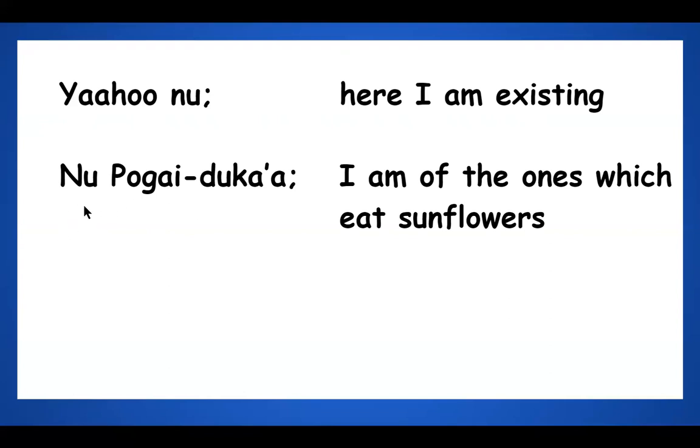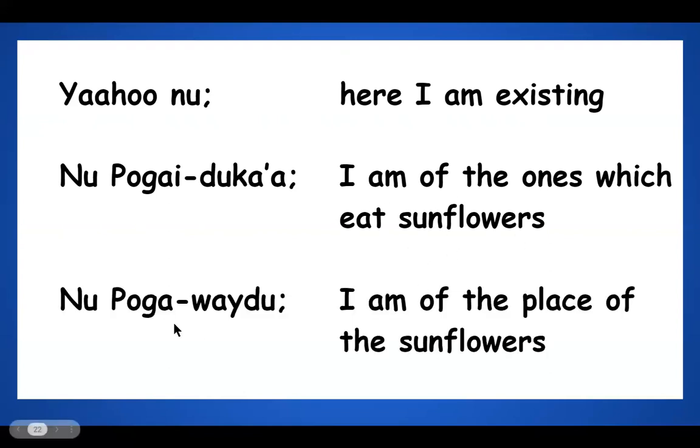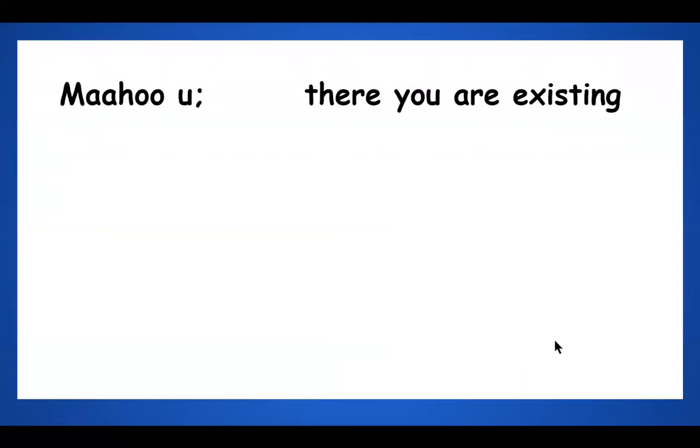Nipogairika means I am of the ones which eat sunflowers. Or one may say Nipogawede, which means I am of the place of the sunflowers. So this is the way Numu of old would introduce themselves.